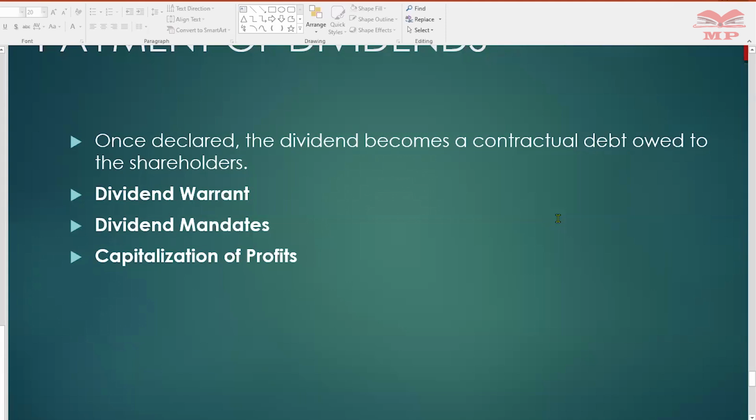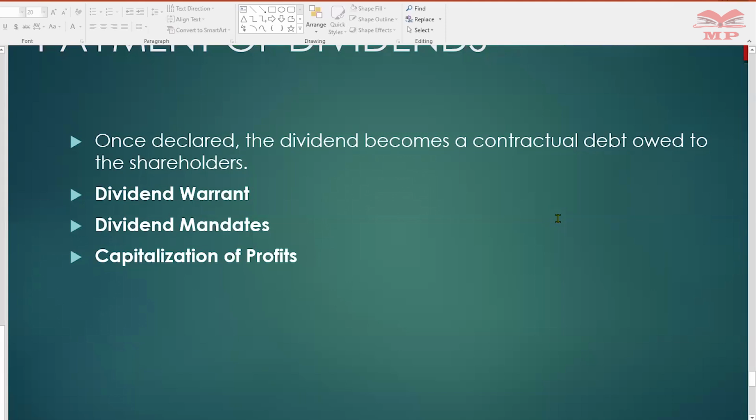And we have a dividend warrant where the registered members will be sent that warrant, which consists of two parts: the advice informing the members of the particulars of payment, and the warrant proper, which is a check that directs the company's bank to pay the sum due to the member. So this warrant shows the amount of dividend or interest paid and the tax credit. You'll normally find an envelope addressed to you as a shareholder. And in this envelope, it has two things.